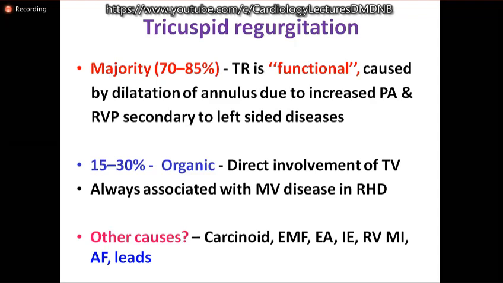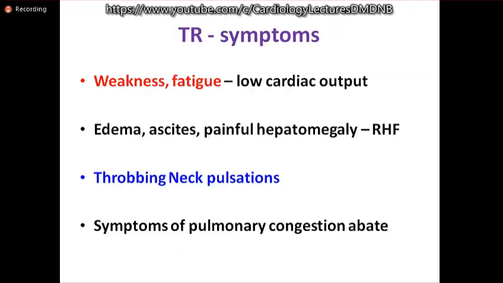What are the other causes for low pressure TR? It's a common question. Here I would like to draw your attention that atrial fibrillation and pacing leads can cause significant tricuspid regurgitation. Symptoms are of low cardiac output and right heart failure. Sometimes they may complain of throbbing neck pulsations due to prominent V waves.